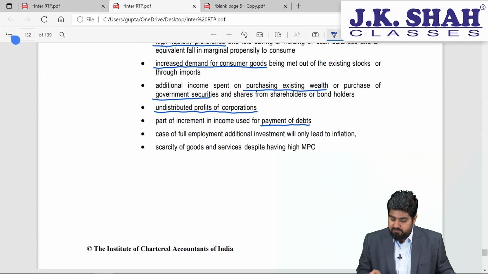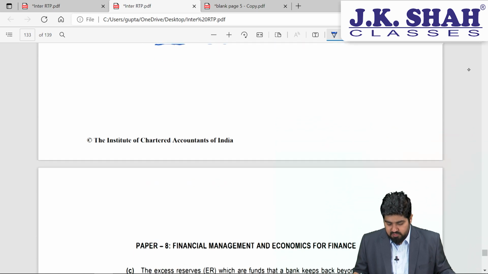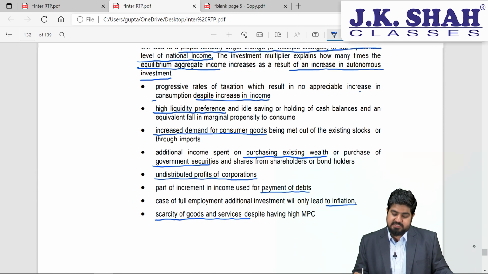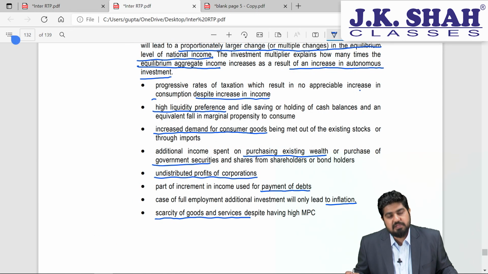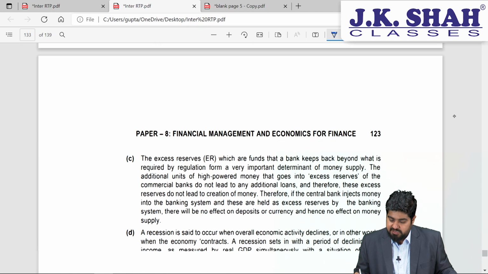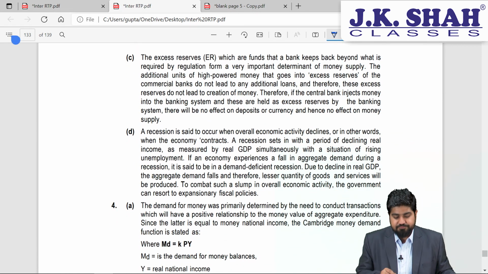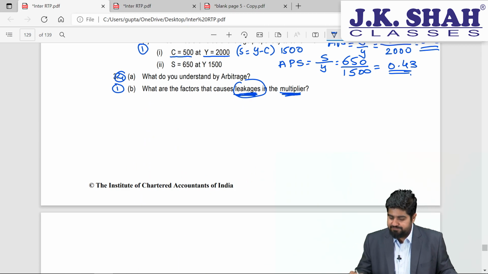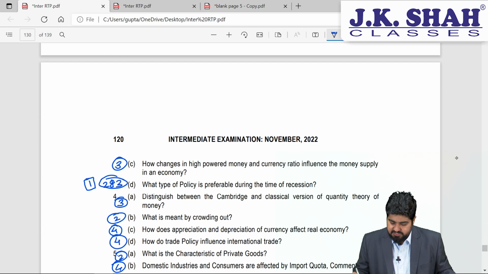Case of full employment, additional investment will only lead to inflation. And lastly, students, scarcity of goods and services despite having a high marginal propensity to consume, which will just increase the level of prices, having no impact on the multiplier whatsoever, right? So this is our multiplier effect, which is getting affected by the leakages.